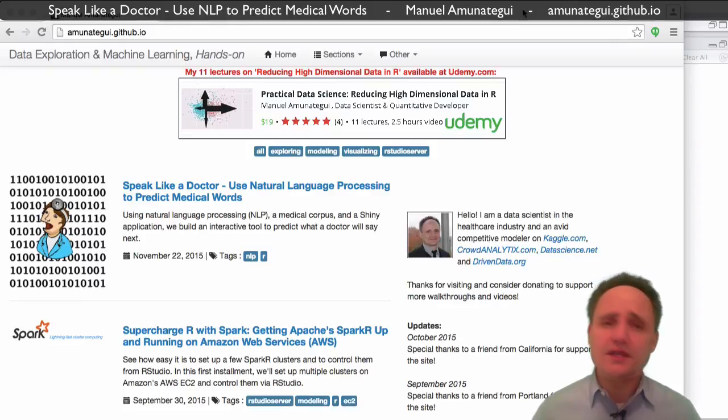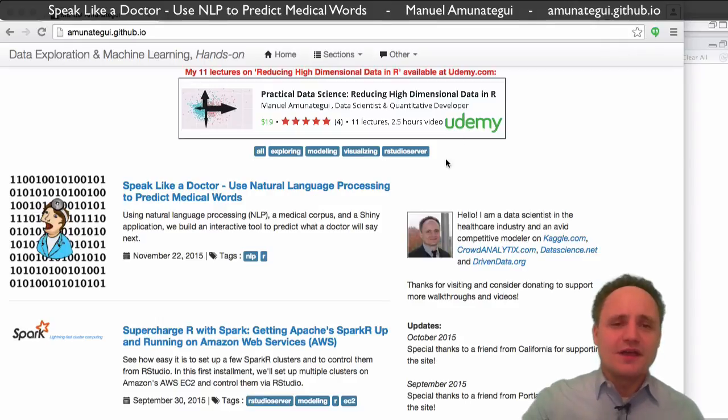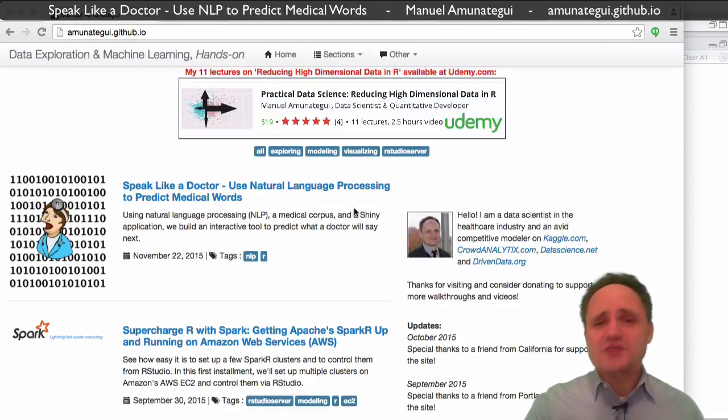And we're not going to stop there. We're going to wrap the entire thing in the Shiny web framework, and this gives us interactive tools to play with the R code. Basically, an input box and a button to predict the next word. So nothing is complicated here. It's just that we're stacking a lot of technology on top of each other, so it can get complicated, but individually